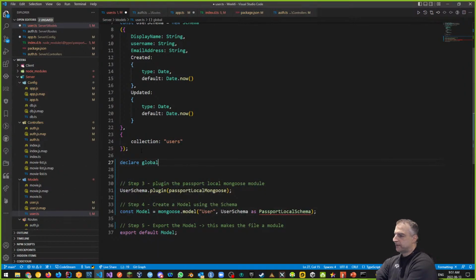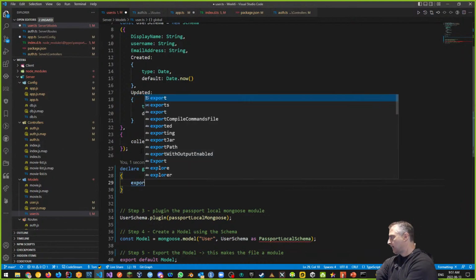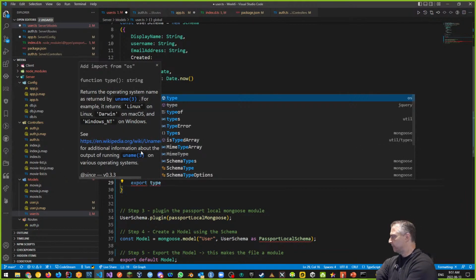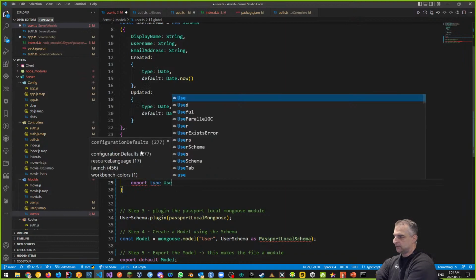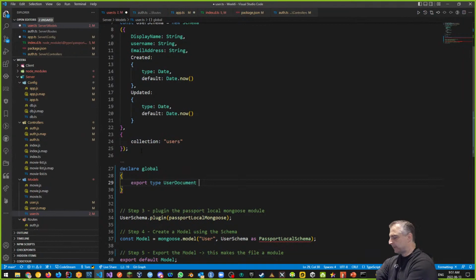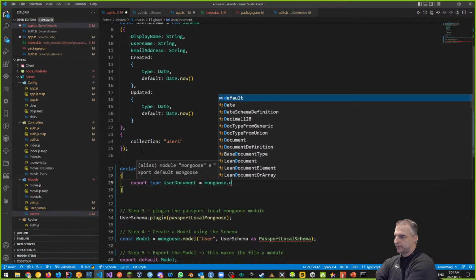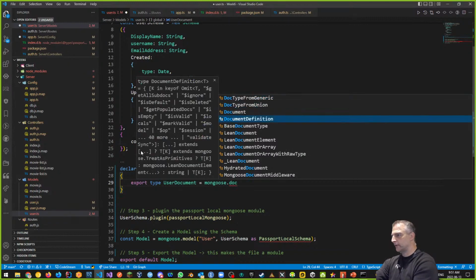The great thing about TypeScript is you can declare global variables like this as well. This is kind of a hack more than anything else. I want to export my type, which is my user document: export type UserDocument, and I'm going to say that that's equal to a mongoose.Document. Here's my mongoose document.